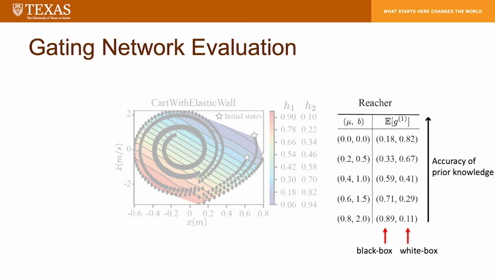We further evaluate the gating network in the cooperative NMOE using a richer domain. The table shows that the NMOE relies more on the white box model to generate the output when the prior knowledge is more reliable.